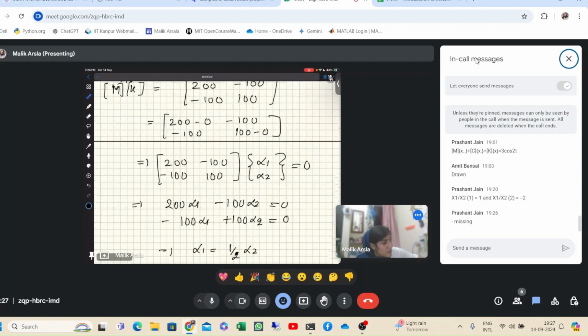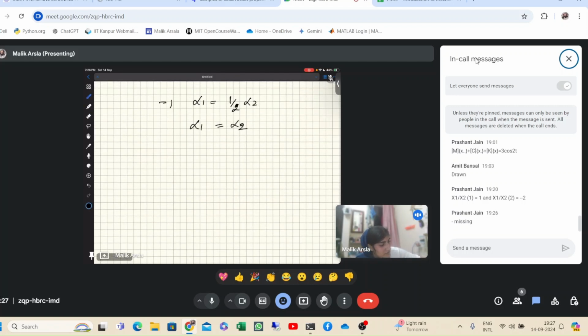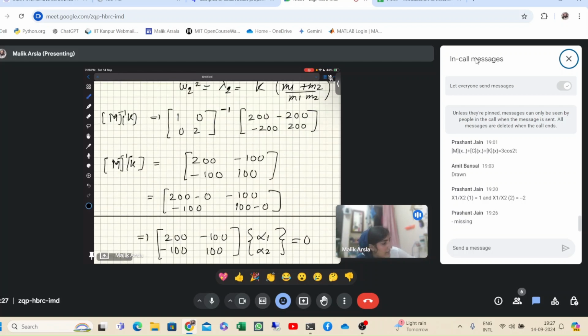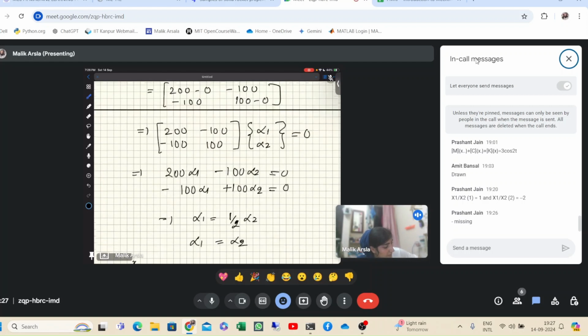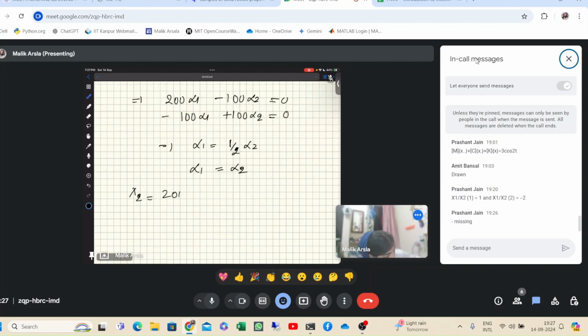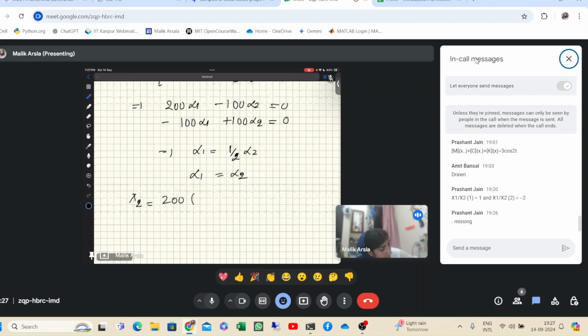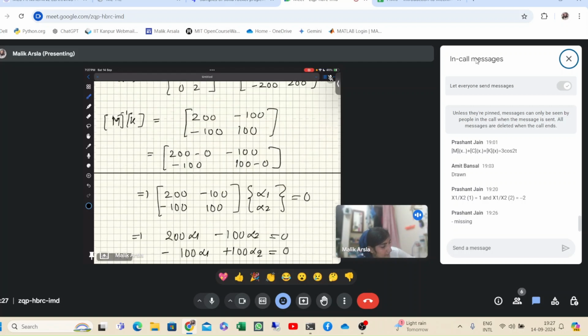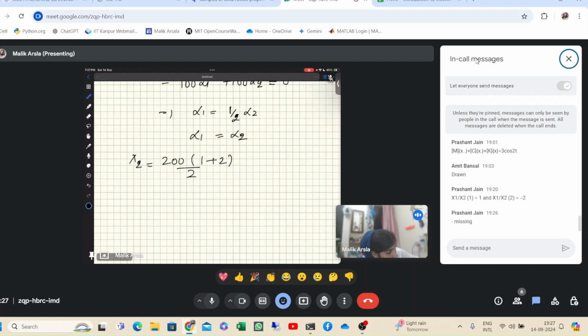So for lambda 2, lambda 2 will be what? K is 200 into m1 plus m2, 1 plus 2, and m1 m2. It will be 3 upon 200, so 300 it will be.